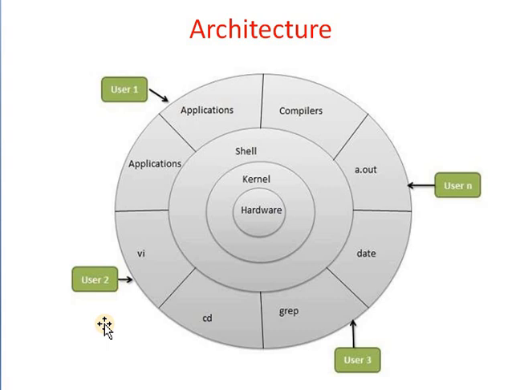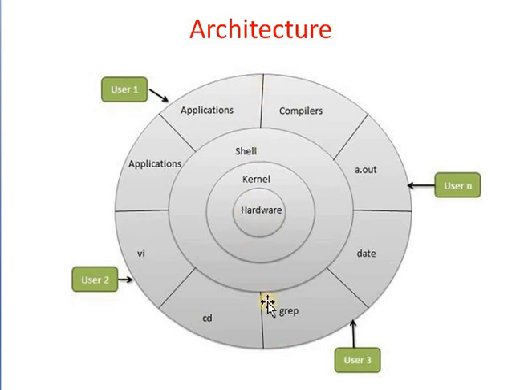Next, we will see the basic architecture of the Unix operating system. Linux follows the same architecture as the Unix operating system. In that architecture, Linux consists of these layers.